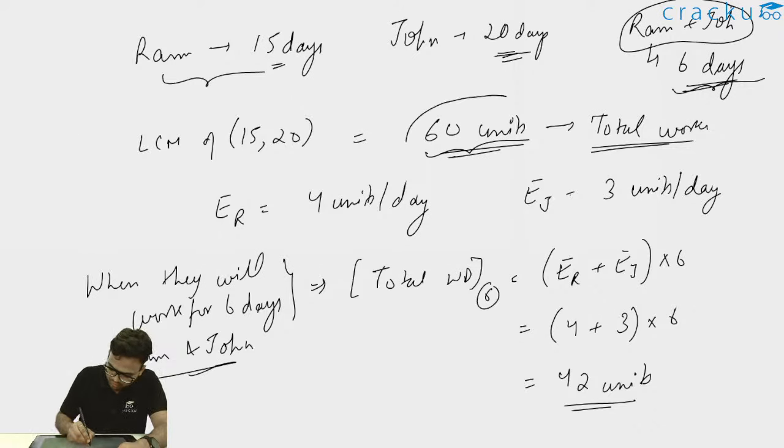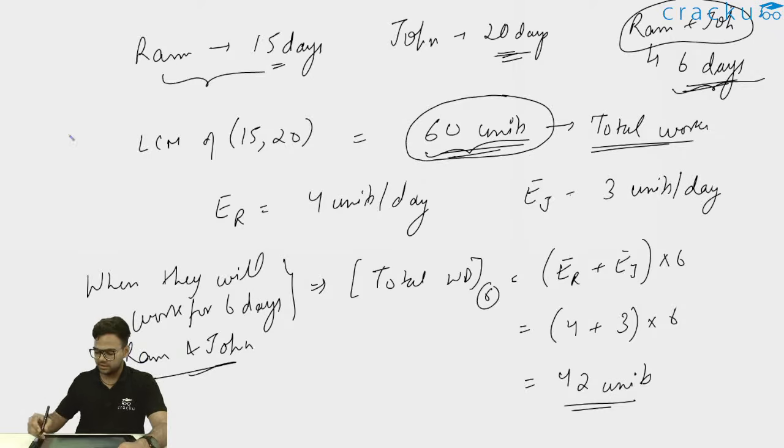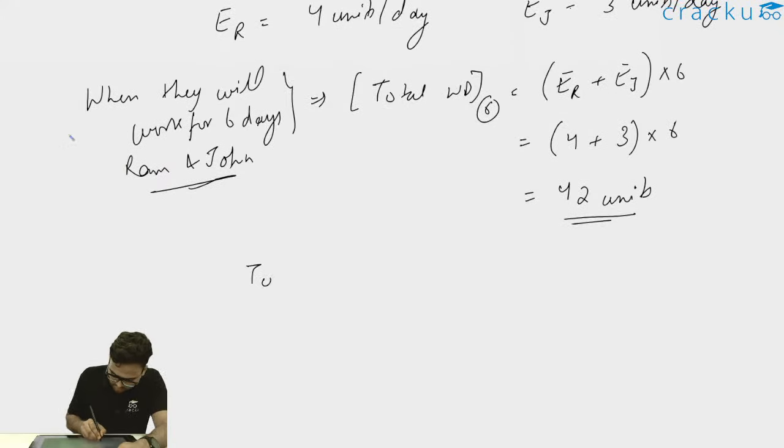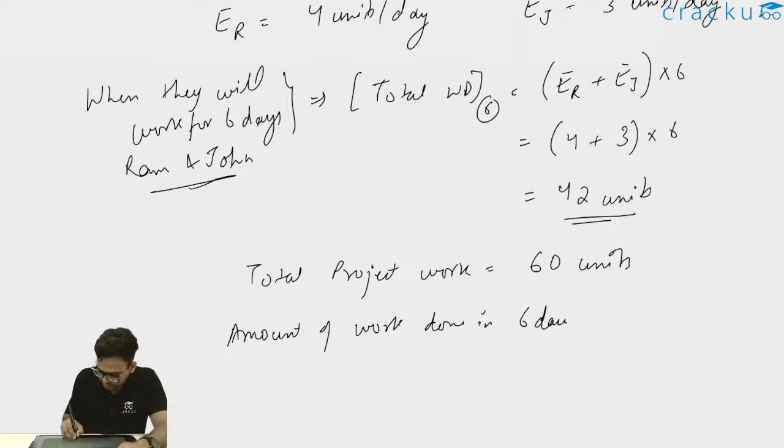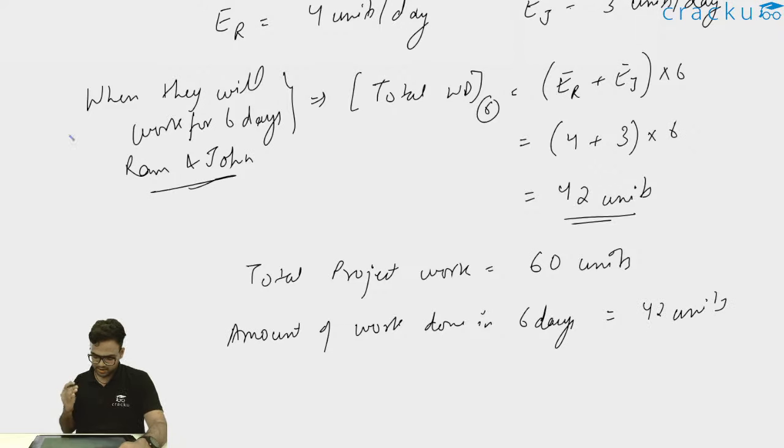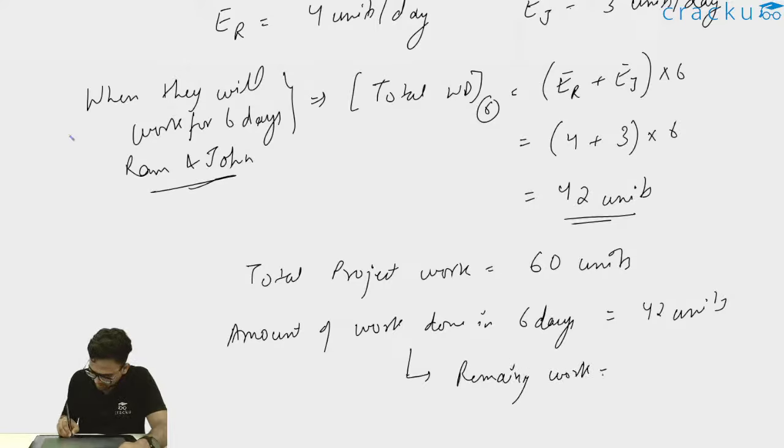The total project work which we considered, which needs to be done, is 60 units, and the amount of work done in 6 days is equal to 42 units. So thus I can write the remaining work is 18 units, and I can say this is the incomplete work.